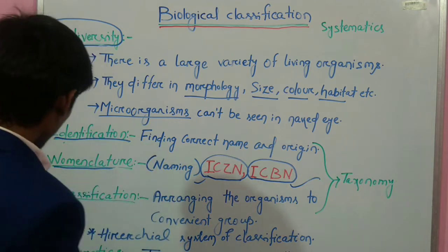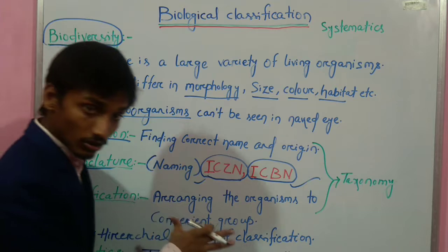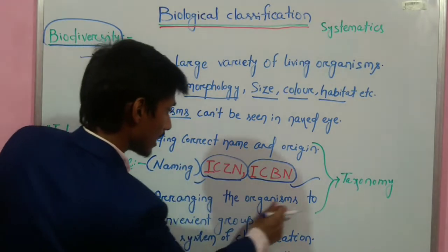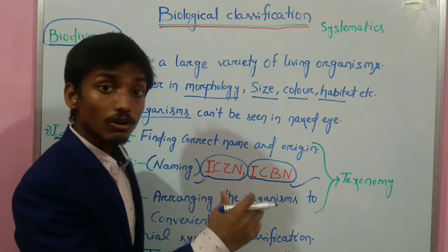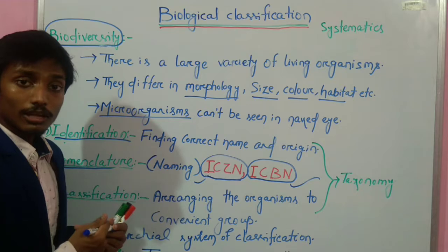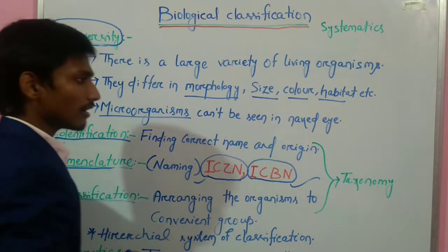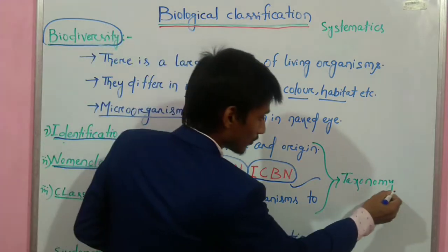Another thing is, what is classification? Classification is arranging organisms into convenient groups, or categorizing all the organisms so that we can study them easily. Another term you will see in biological classification is taxonomy.